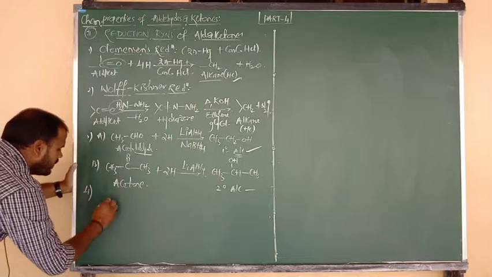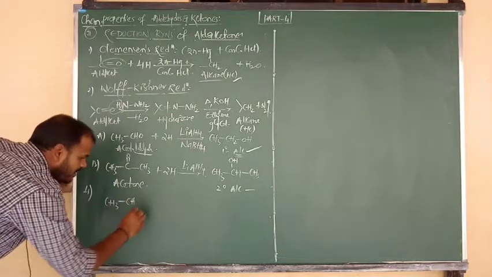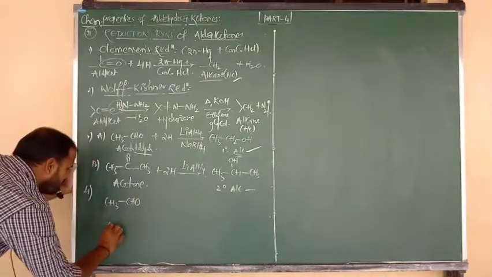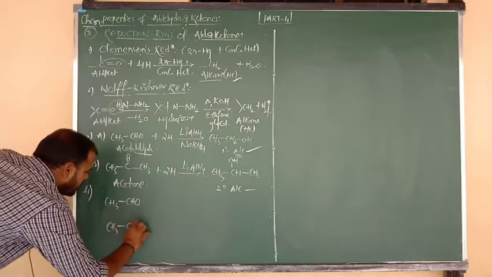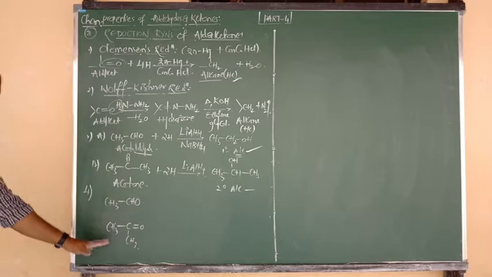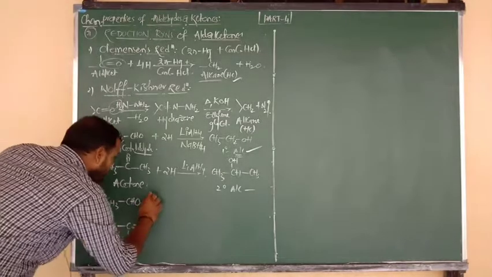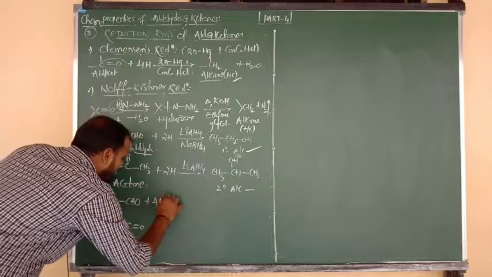What is the formula of acetaldehyde? CH3 bonded to CHO. What is the formula of acetone? CH3 bonded to C double bond O bonded to CH3. One is acetaldehyde, one more is acetone. Example for aldehyde, example for ketone. Suppose they undergo reduction with HI.